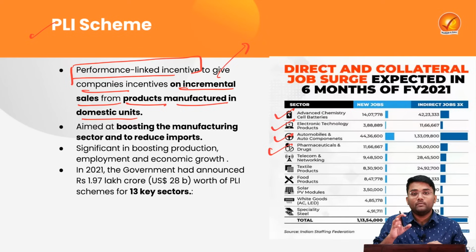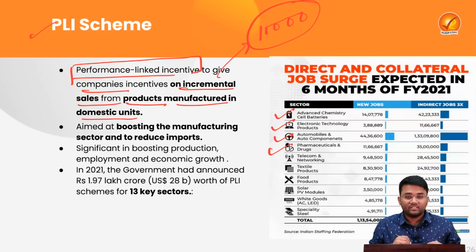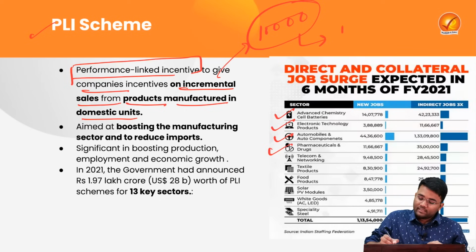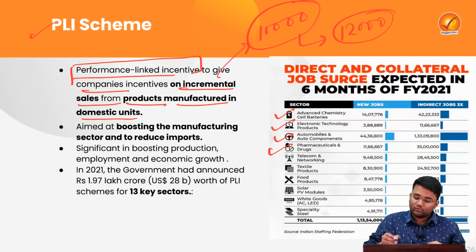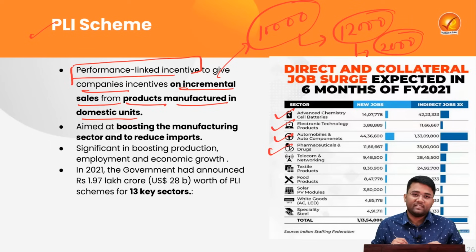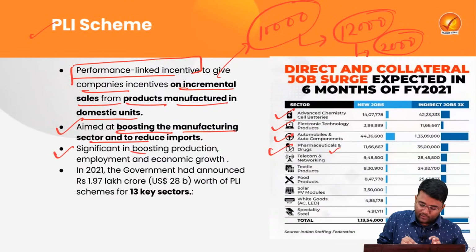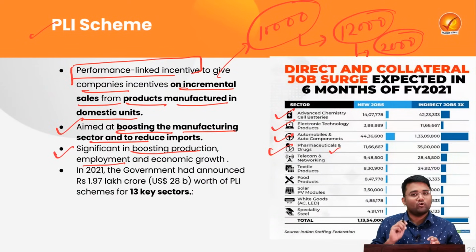This incentive will be provided based on the incremental sales. For example, last year a particular company did 10,000 rupees of sales. Now, this year they have done sales of 12,000. So this incentive will be provided on this 2,000 rupees of incremental sale. This PLI scheme will also be significant in boosting production, employment and economic growth.